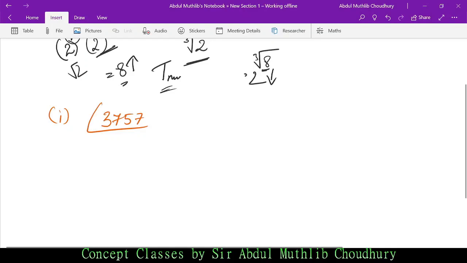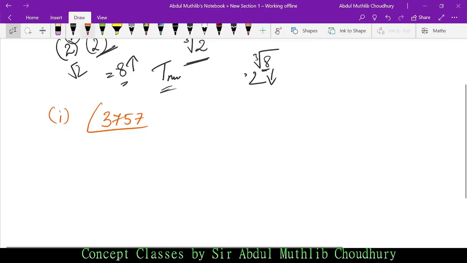Let us first try with 3757. How would you determine whether a number is a perfect cube or not? With the prime factorization that we saw earlier. In case of 3757, first 13, so 13 into 2 is 36, and 8, and then 9. Then we should try with 17. See, only the prime numbers. Do not try with composite numbers, even if you find them, the answer will be wrong. Why? Because we are doing prime factorization.